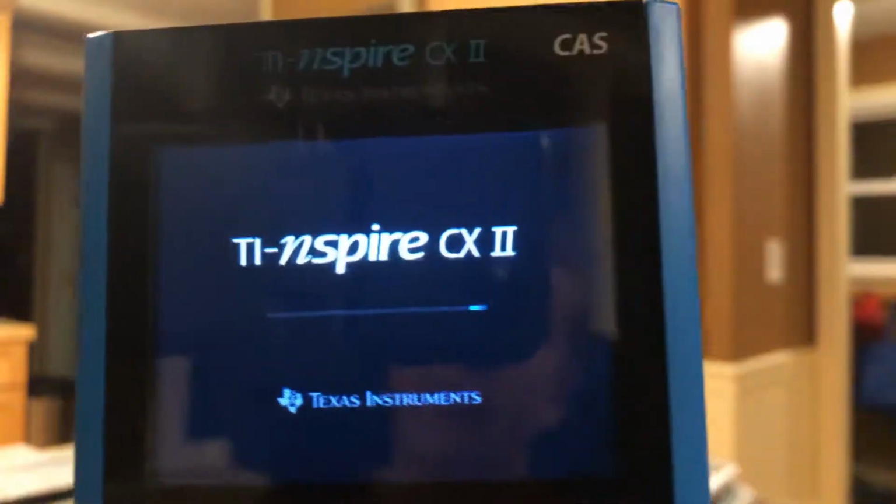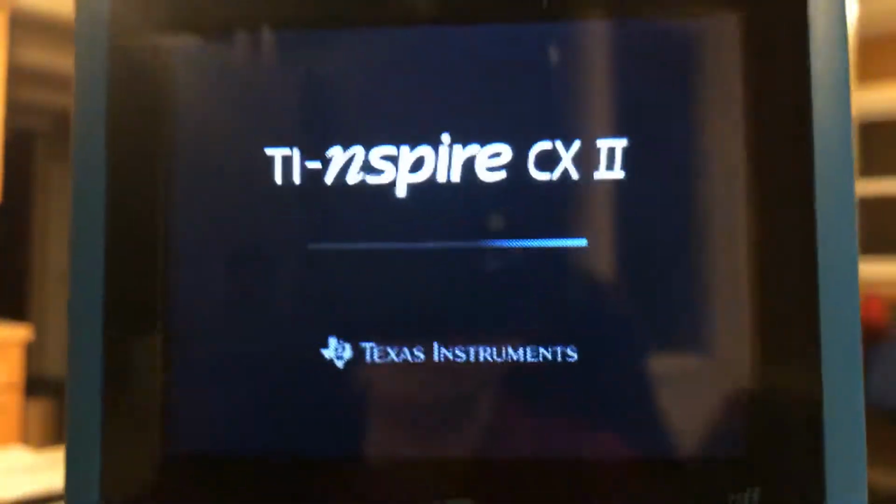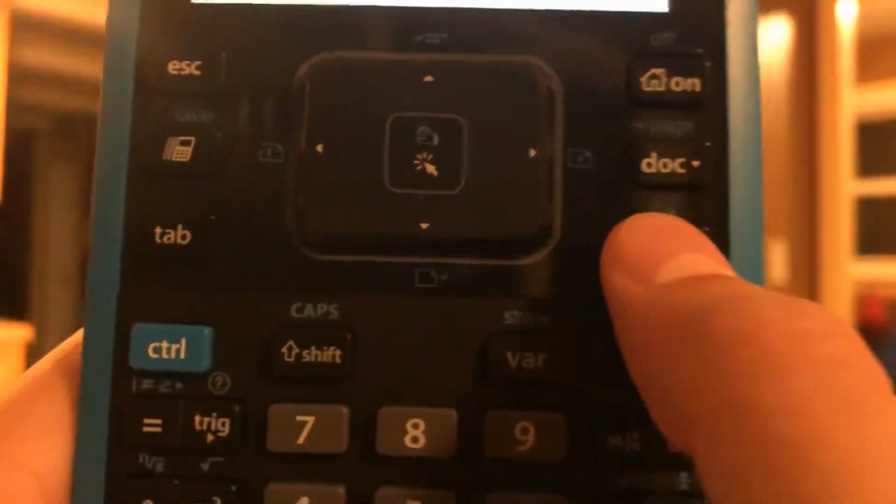Okay. So first step, you got to turn it on. You can actually see me in the reflection. That's so epic. So you got to turn it on. You got to wait for it to load, which is not epic. And then what I do is I just go to the scratch pad and then I hit menu.